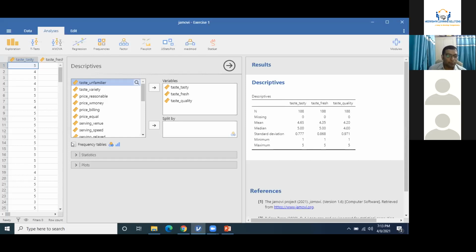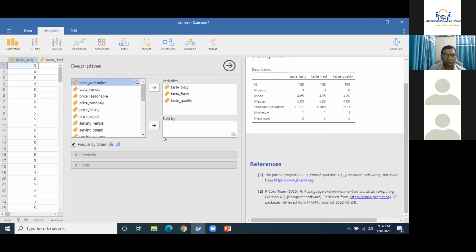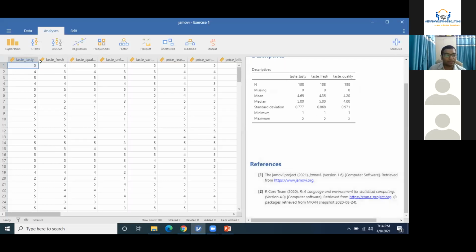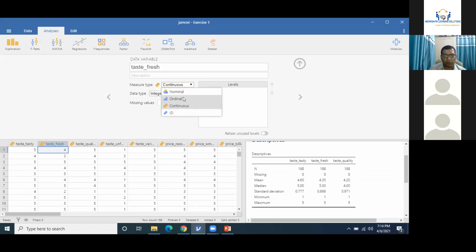The moment I click on frequency tables, you can see how these frequency tables change with different scenarios. I would simply change this test to ordinal data.